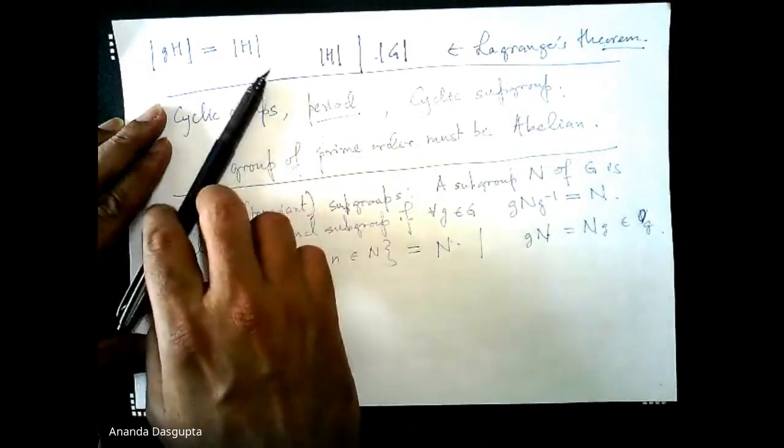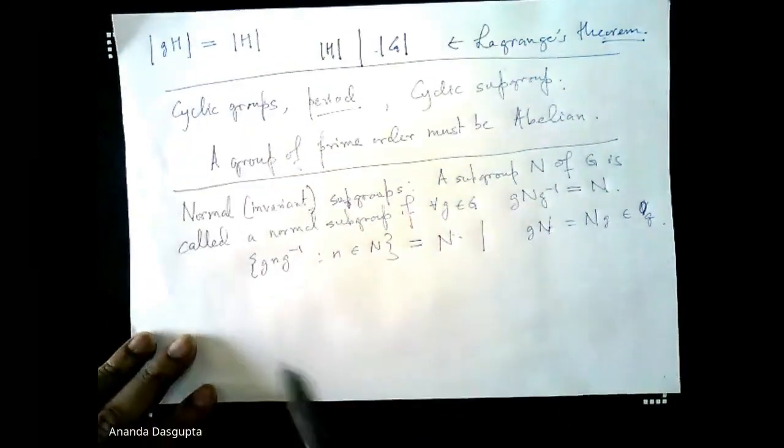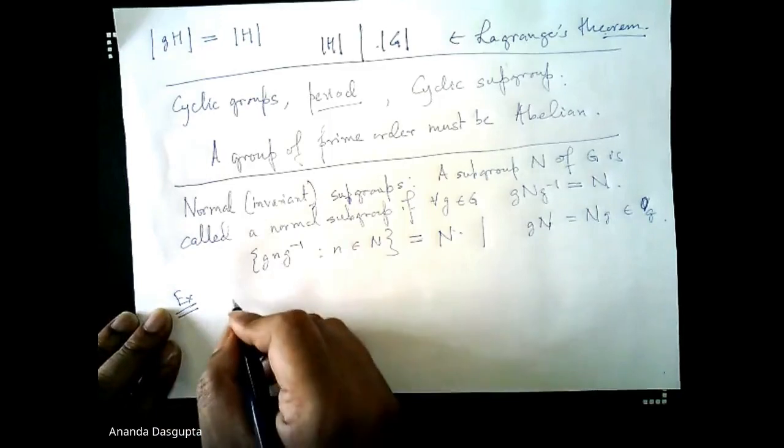So in general, as we said, left cosets and right cosets can be distinct. But if a subgroup is a normal subgroup, then every left coset has to be the same as the corresponding right coset. Okay, so example. Let's start with a rather non-trivial and important example.